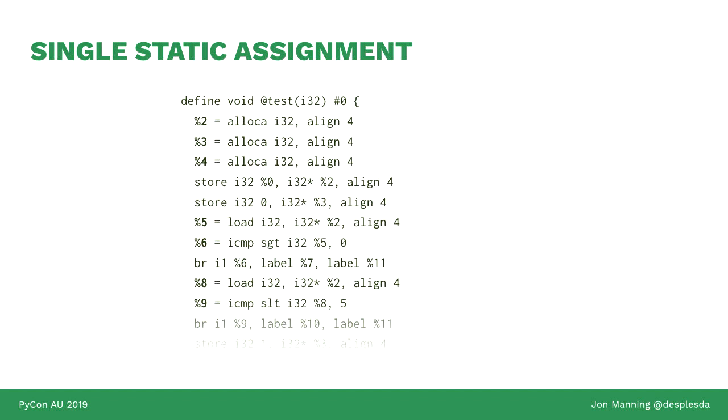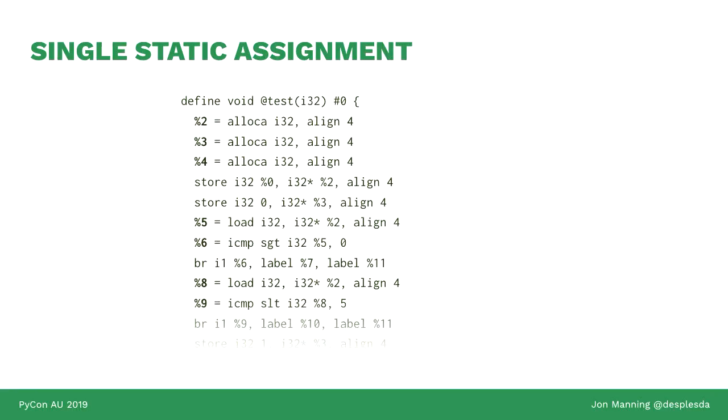This is actually the technique applied in LLVM. LLVM is the compiler infrastructure that supports C and C++ and Swift and Rust and many, many other languages. And you'll notice how all of the assignments, that's the percentage sign and then a digit at the end of it, those are all registers in the low-level virtual machine, are only ever being assigned to once. This is a thing called single static assignment. In single static assignment, you are only ever allowed to set a variable once. If you want to change it, you've got to have a new variable. And that actually makes it way, way easier to think about using, for example, theorem provers.